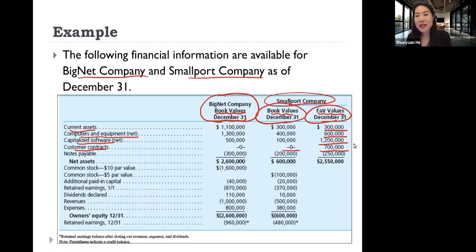Usually, for intangibles like customer contracts, we cannot recognize the value. But in the situation of an acquisition, the firm is able to revalue those intangibles at fair value. So we can record the customer contract at its fair value, which is 700,000.